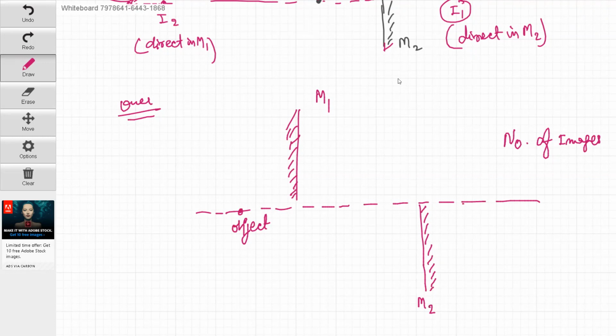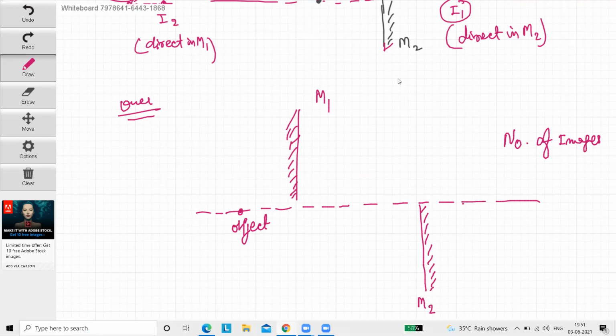Yeah, tell me fast. What will be? Yeah, think on it. First, think on it. Think carefully. What is the answer? Then tell me what will be the number of images formed. Okay, 2. You typed 2, 2, 2.